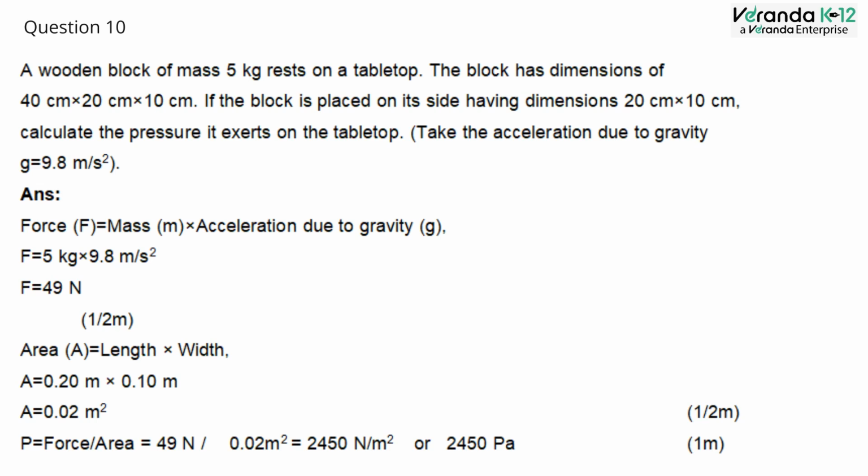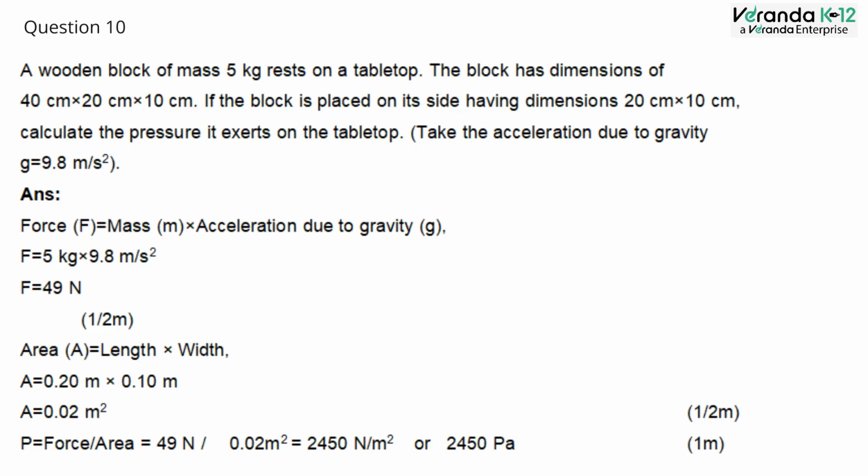Question number 10. A wooden block of mass 5 kg rests on a tabletop. The block has dimensions of 40 cm, 20 cm, 10 cm. If the block is placed on its side having dimensions 20 cm, 10 cm, calculate the pressure it exerts on the tabletop. Take the acceleration due to gravity g is equal to 9.8 meter per second square.